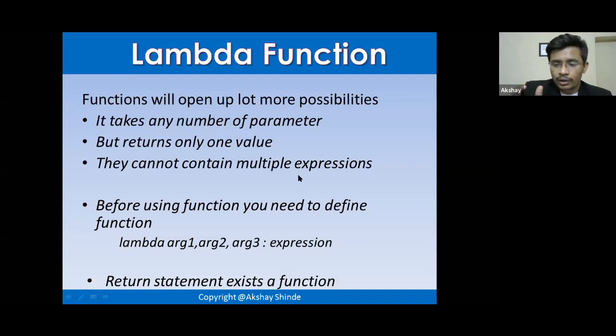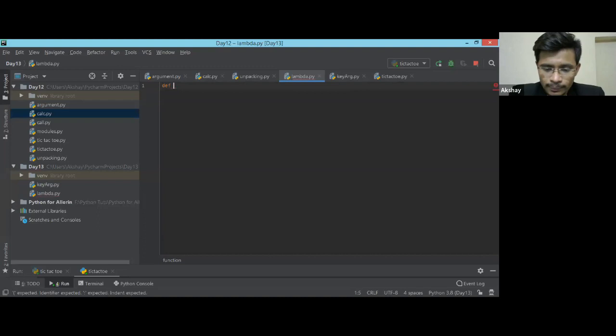Let me give you an example of this. Suppose this is your add function, and here you wrote something like a plus b, then on the second line you are doing some print statement, and then on the third line you are doing some print statement or something like that. So these are a number of expressions, and then you are returning over here, right?